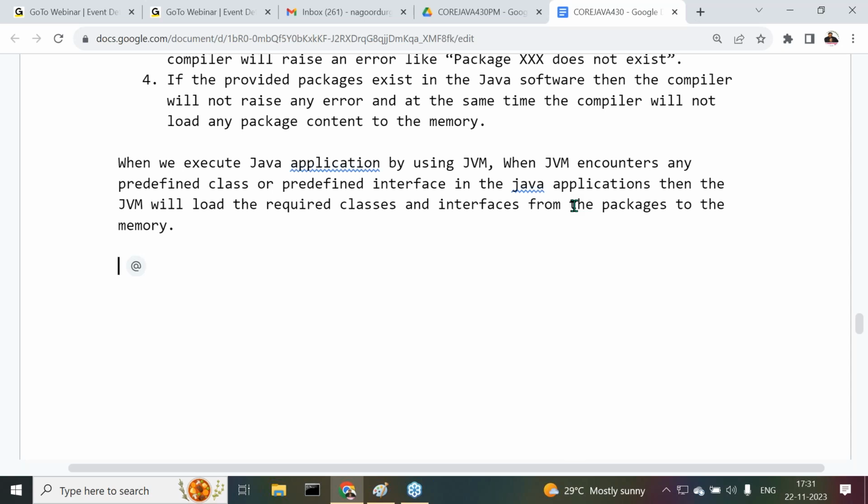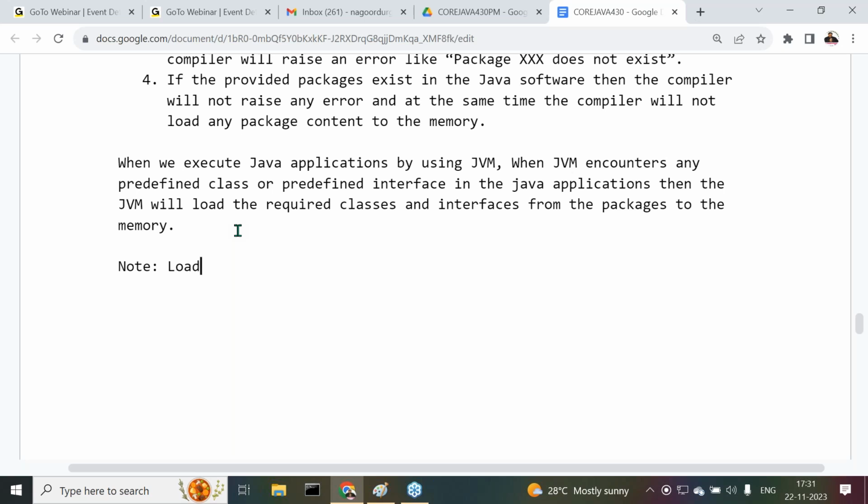That's it. Is the predefined library loaded into the memory in Java applications at compilation time or at runtime? Come on guys, at compilation time or at runtime? When we execute Java applications by using JVM, when JVM encounters any predefined class or predefined interface, then the JVM will load the required classes and interfaces from the packages to the memory. Observe this point carefully.